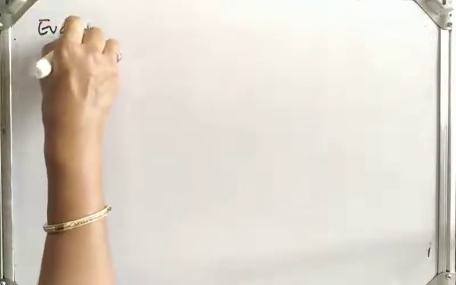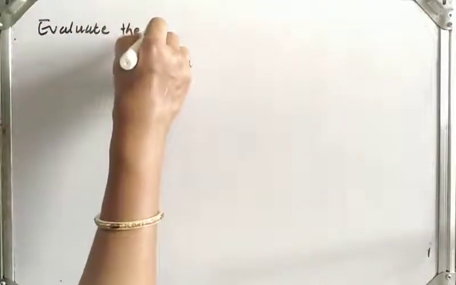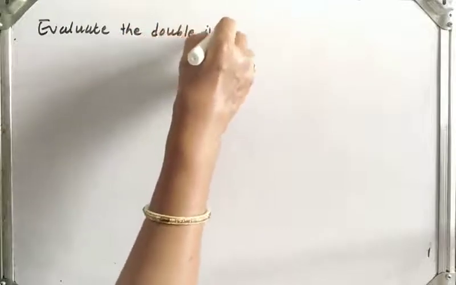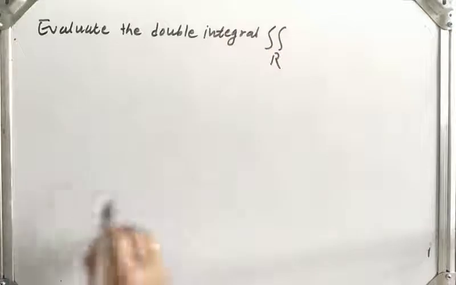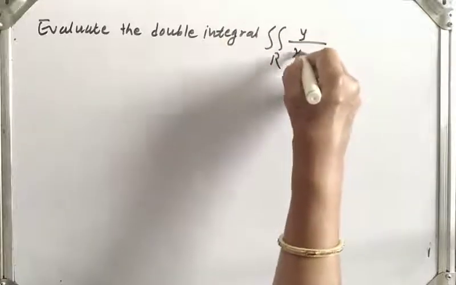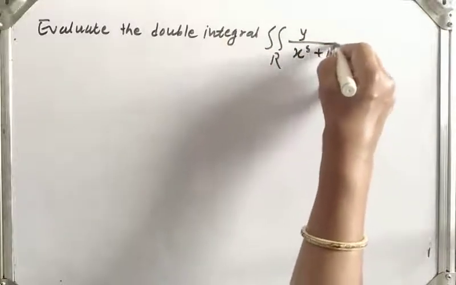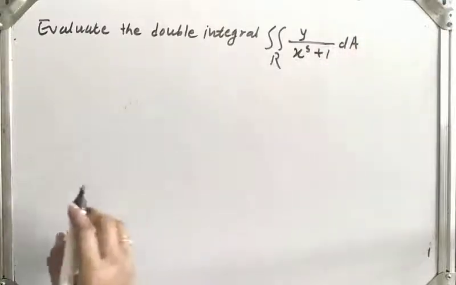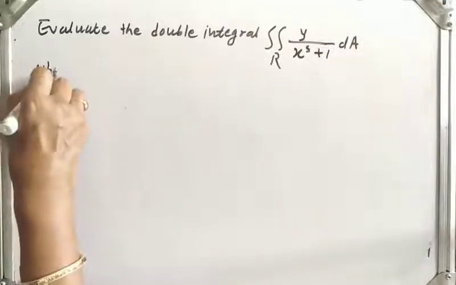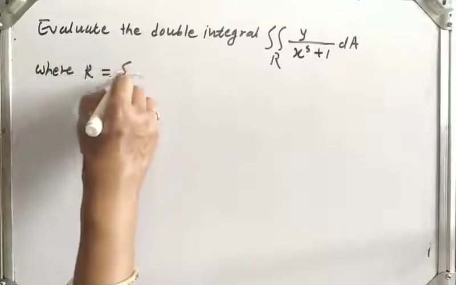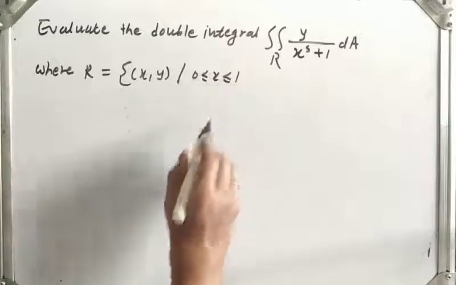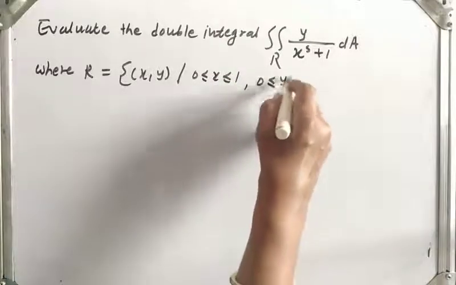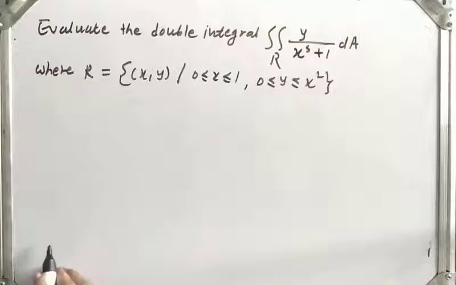Next example is: evaluate the double integral over R of y upon x raised to 5 plus 1 dA, where this region R is equal to the set of all (x, y) such that x varies between 0 to 1 and y varies between 0 to x square.